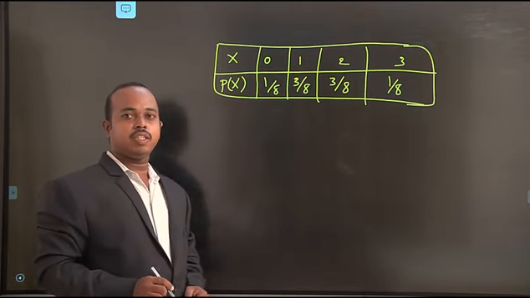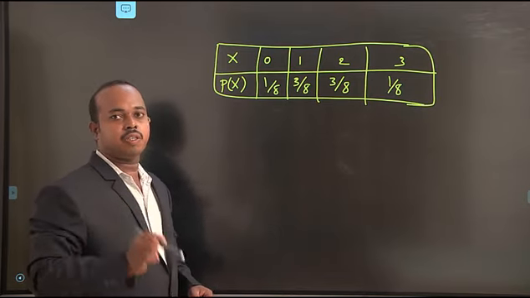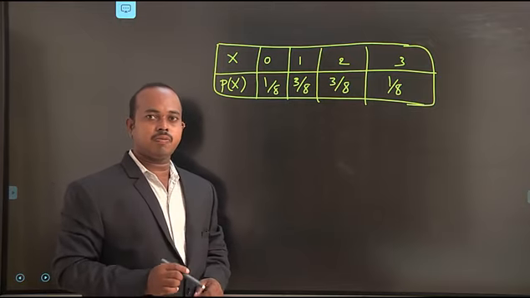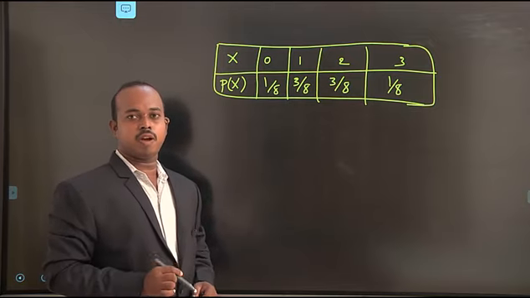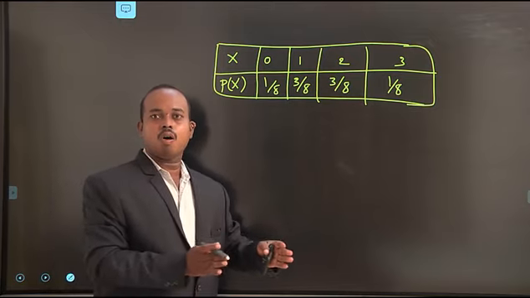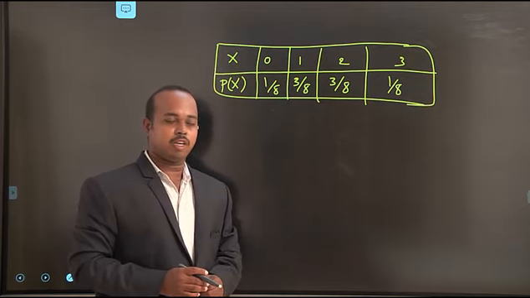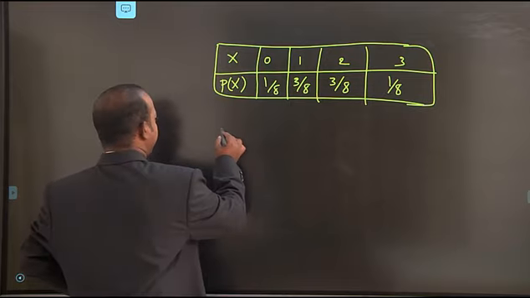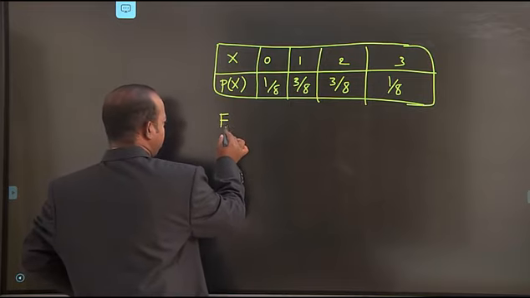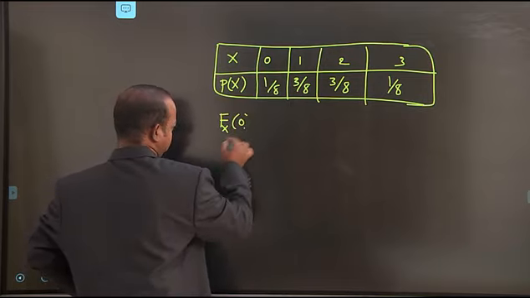Now we can find the cumulative distribution function. The cumulative distribution function is a sum of all individual probabilities. First, find the cumulative distribution function at 0 heads.